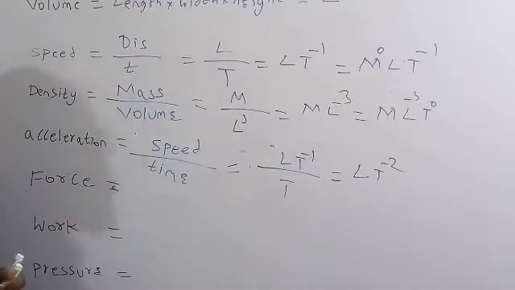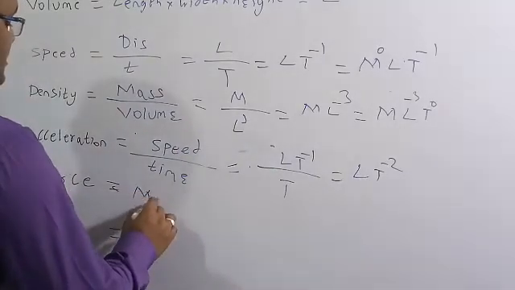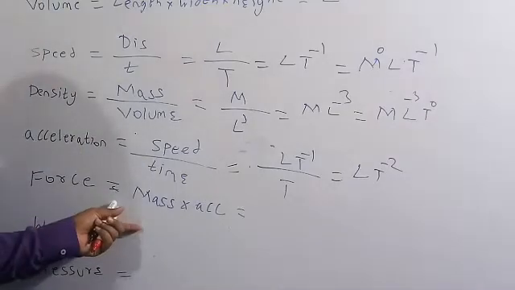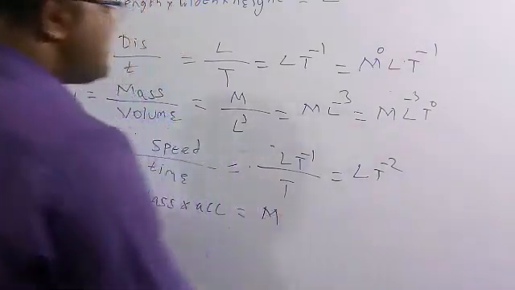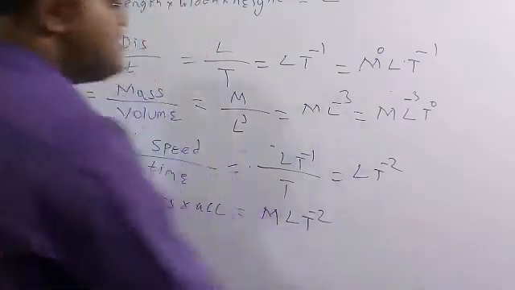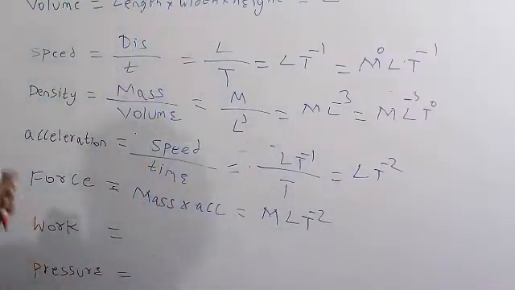And force is nothing but mass into acceleration. We already know the dimensional formula of mass is M and the acceleration is L into T to the power of minus 2, which you already figured out. So M into L into T to the power of minus 2 is the dimensional formula for the force.